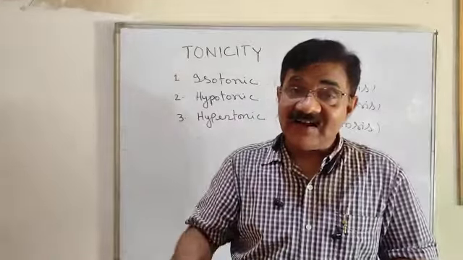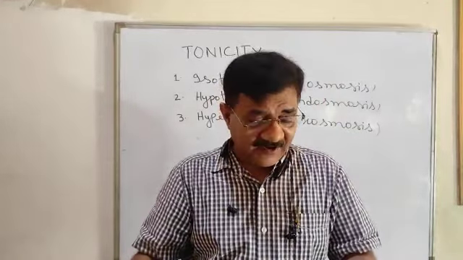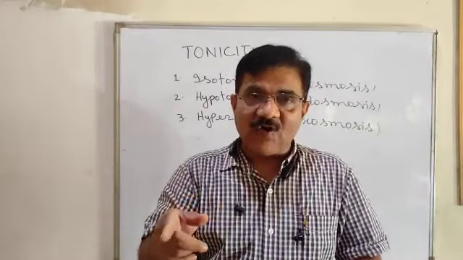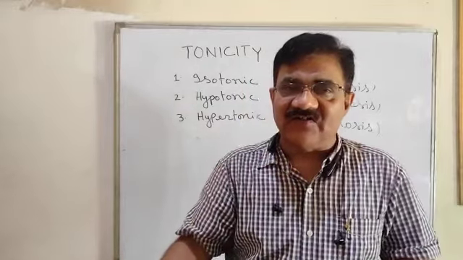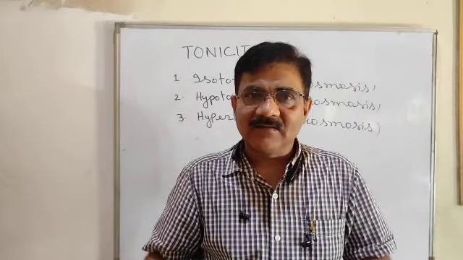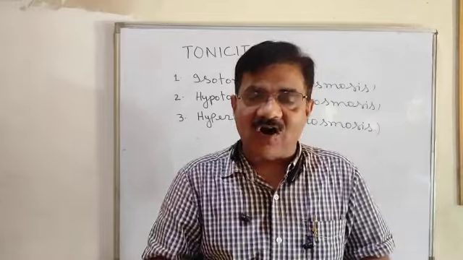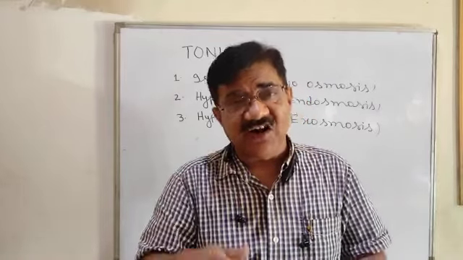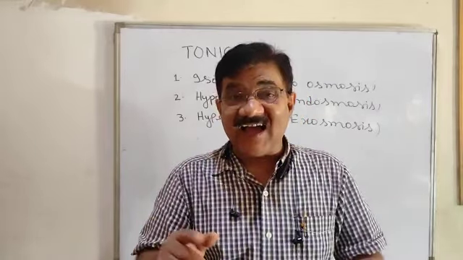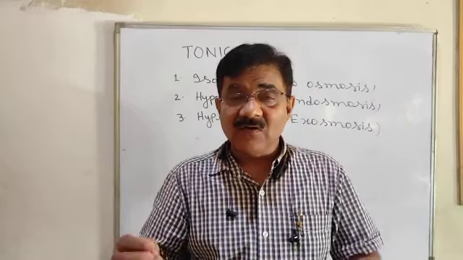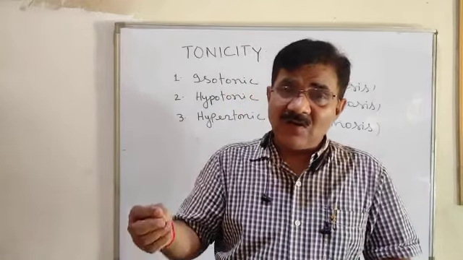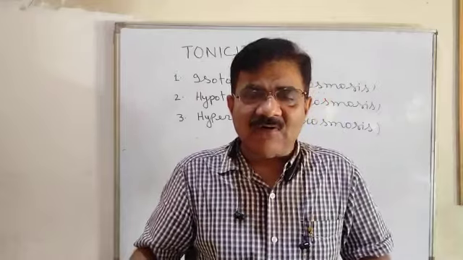Understood. Next, diffusion: movement of molecules from higher concentration to lower concentration. Higher concentration of water to lower concentration of water.